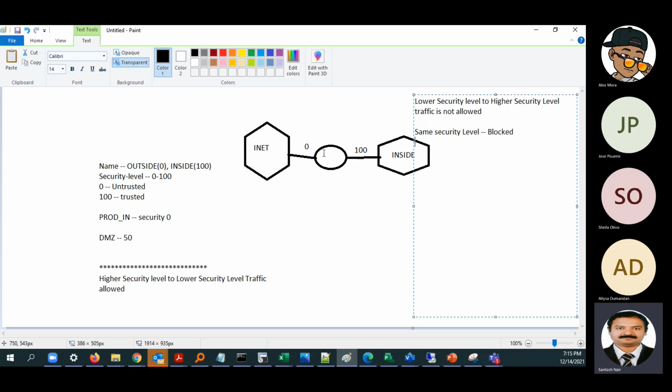Whereas the traffic destined to the device itself, the traffic that is destined to this network device, what is that traffic called?